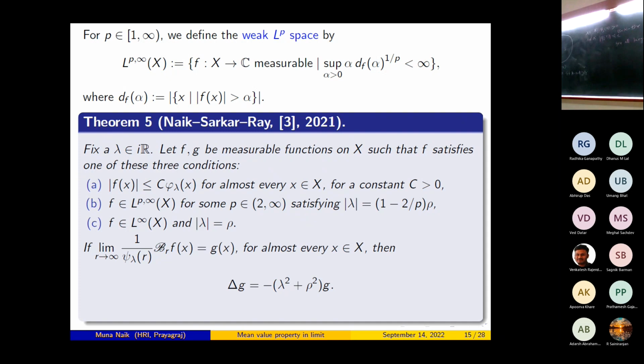Now if the limit as r tends to infinity of (1/ψ_λ(r)) B_r f(x) is equal to g(x) for almost every x in X, then g is an eigenfunction of Δ with eigenvalue −λ² + ρ².